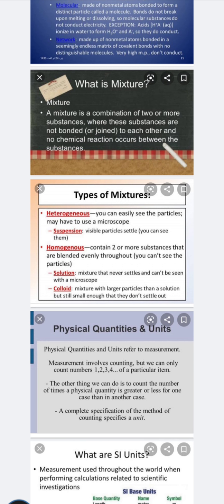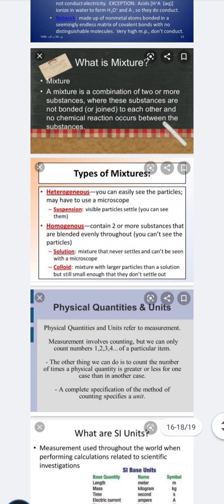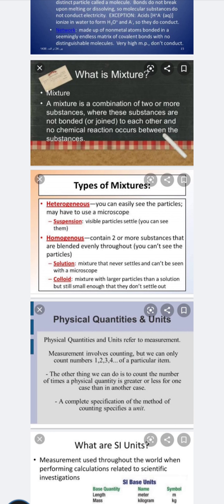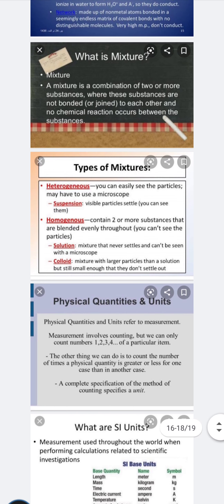Types of mixtures: they are of two types, the heterogeneous mixture and the homogeneous mixture. In a heterogeneous mixture, you can see the particles easily suspended between them, that is a suspension. Visible particles settle, you can see.